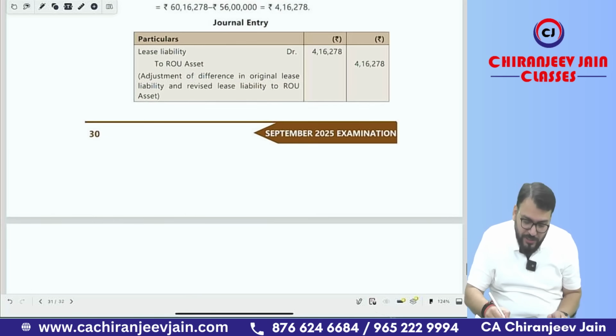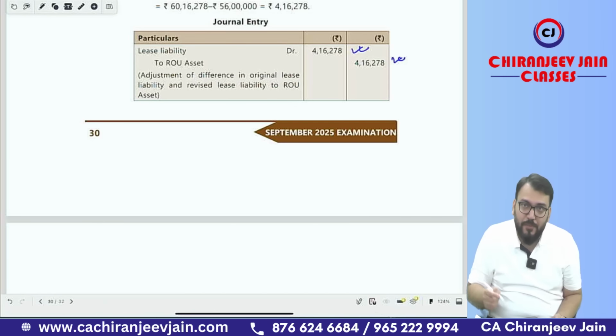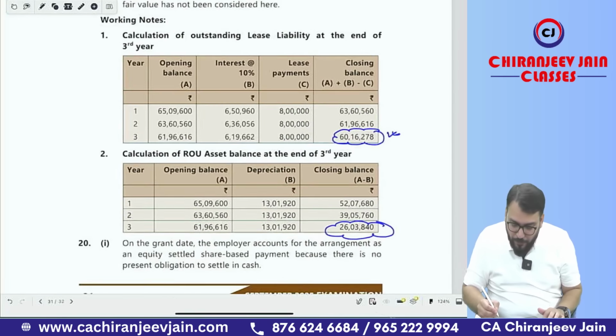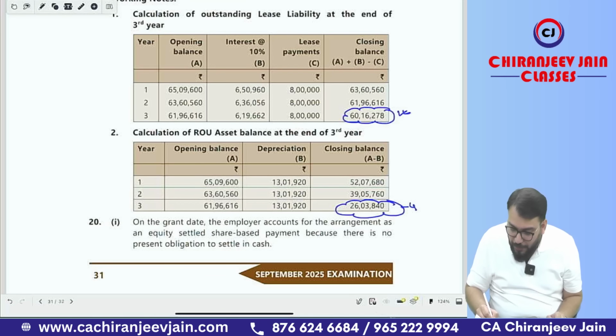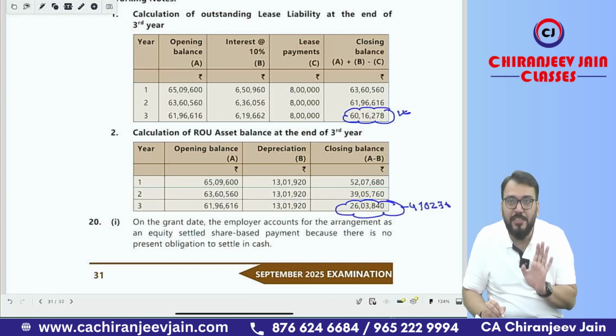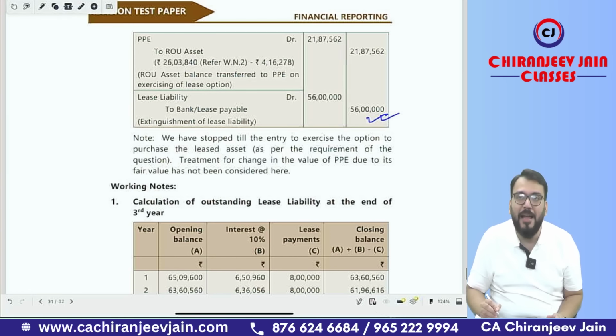You can see they have done the first journal entry, lease liability to ROU asset, and now your ROU asset will be equal to, can you see this amount? This amount minus 4 lakh 16,278, and lease liability will be equal to 56 lakh. Then we'll do the payment. Payment will be what? Lease liability account debit to bank. You can do the second journal entry they have done, lease liability account debit to bank.